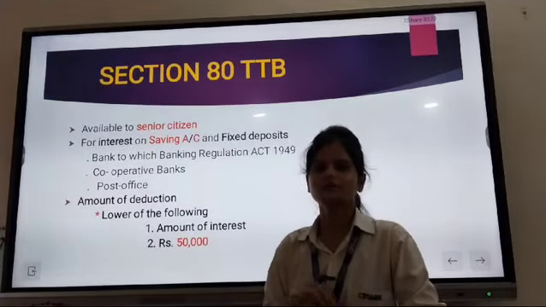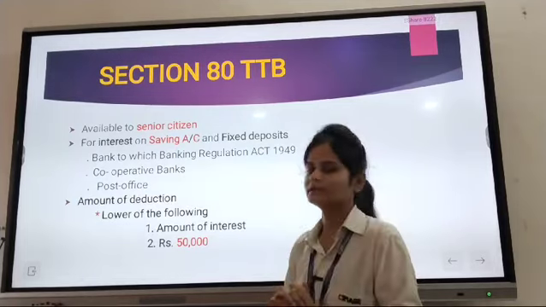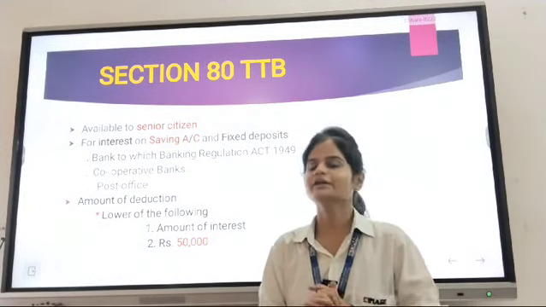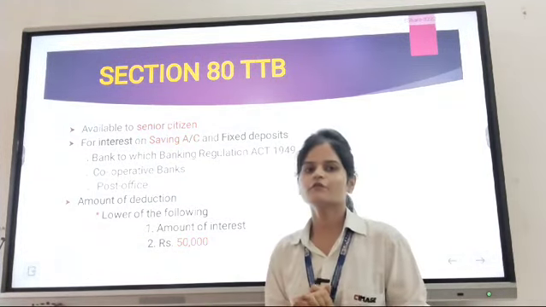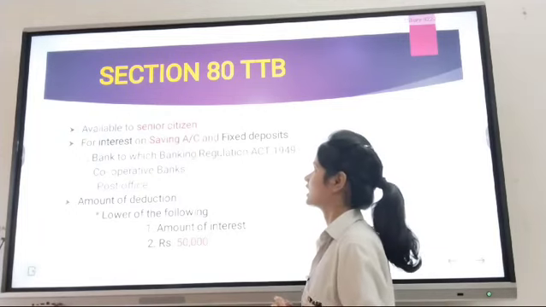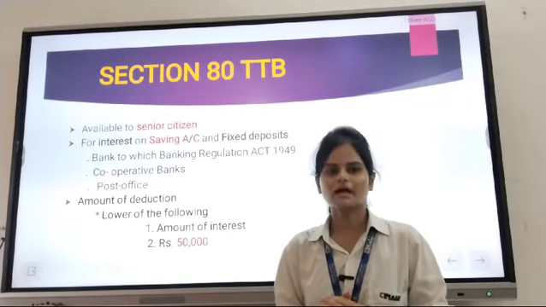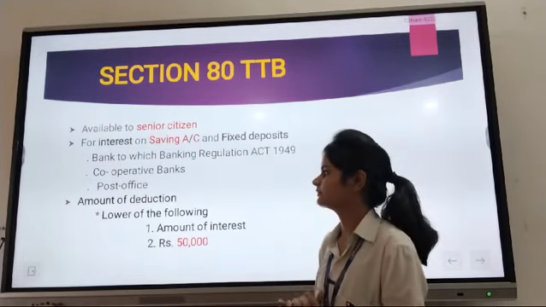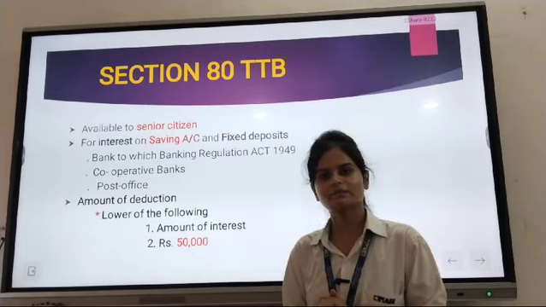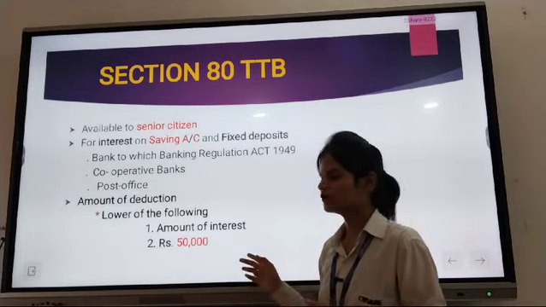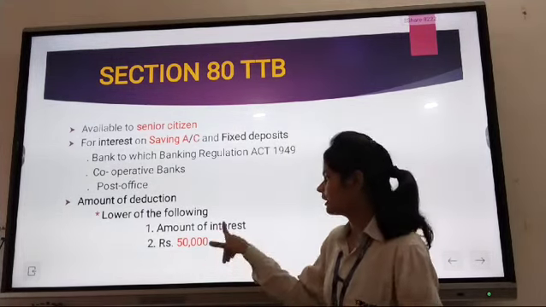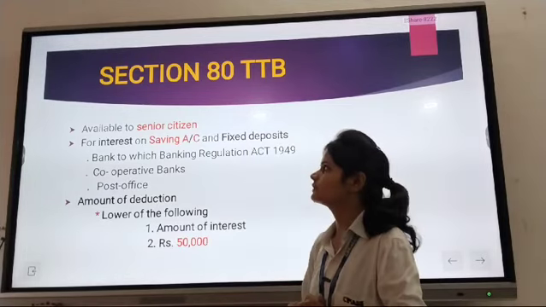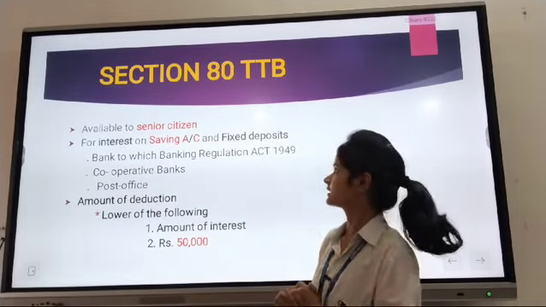And the fourth deduction, which is section 80 TTB, basically it has been provided to all senior citizens for interest earned on savings account and fixed deposits with banks to which Banking Regulation Act 1949 applies, Post Office and Cooperative Banks. And the amount of deduction is based on two factors, actual amount of interest and rupees 50,000. Among these two, whichever is lower will be considered as the amount of deduction under section 80 TTB.